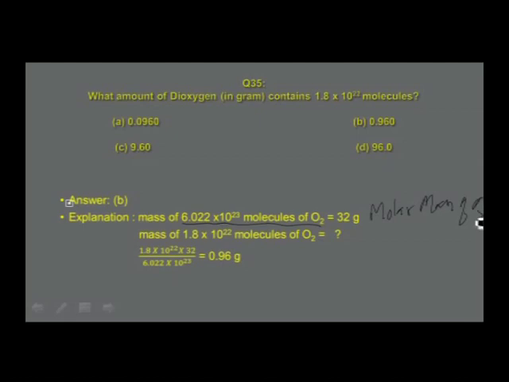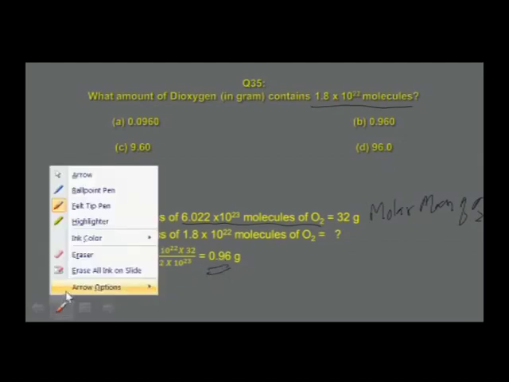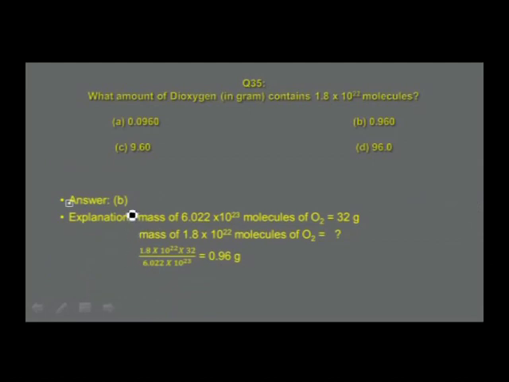of O2. So using this, now convert this mass to 1.8 into 10 power 22 molecules of dioxygen. So mass of 1.8 into 10 power 22 molecules of dioxygen is equal to how much? 1.8 into 10 power 22 into 32 divided by this number, Avogadro number, which is found to be 0.96. So the answer, you find in B, that is 0.96 grams. Here is the answer. Go to the next slide.